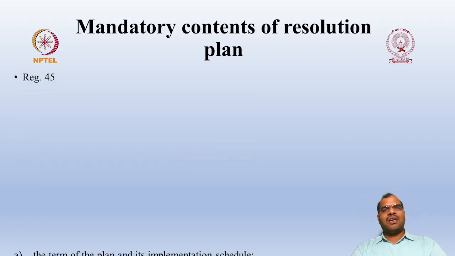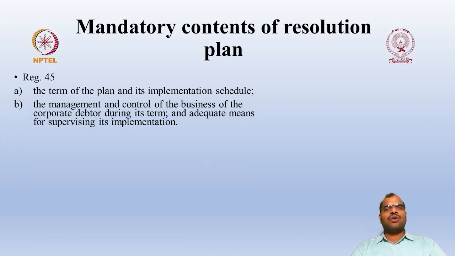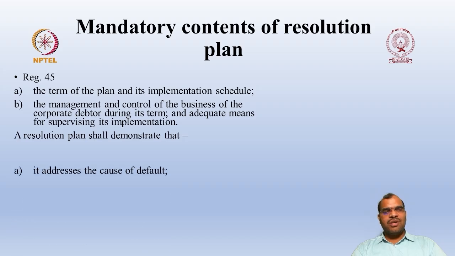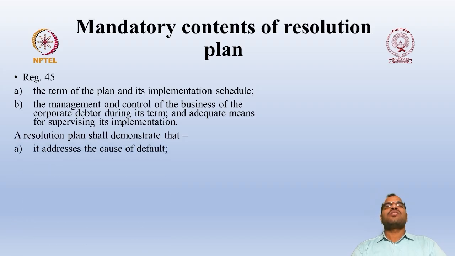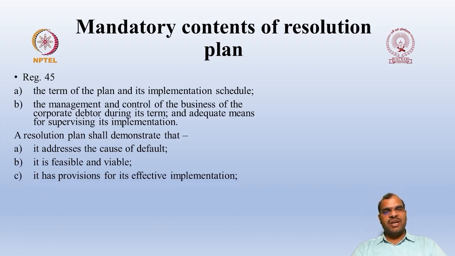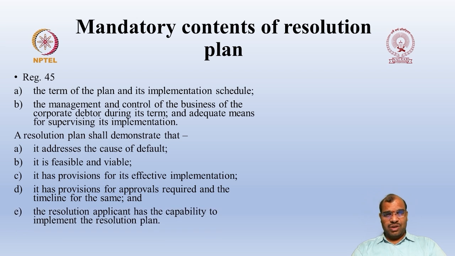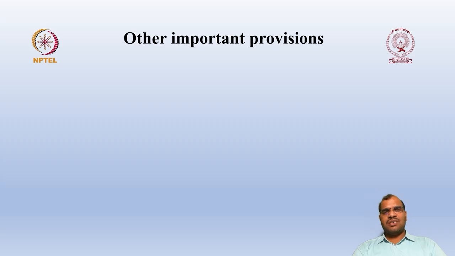Then let us look at the mandatory contents. Okay, till now we have discussed the regular general contents. Now let us look at the mandatory contents. In the mandatory contents of the resolution plan: the term of the plan and its implementation schedule, and management and control of the business. Okay, then the resolution plan shall demonstrate how it is going to address the cause of default, then feasibility and viability. Then it has a provision for effective implementation. Do you have the provisions for effective implementation or not? It has provisions for approvals required and the timeline for the same. So these things must be included. Okay, then whether the resolution applicant has the capability to implement it or not. So these things must be considered when you are preparing the contents. Okay, these are all mandatory contents.